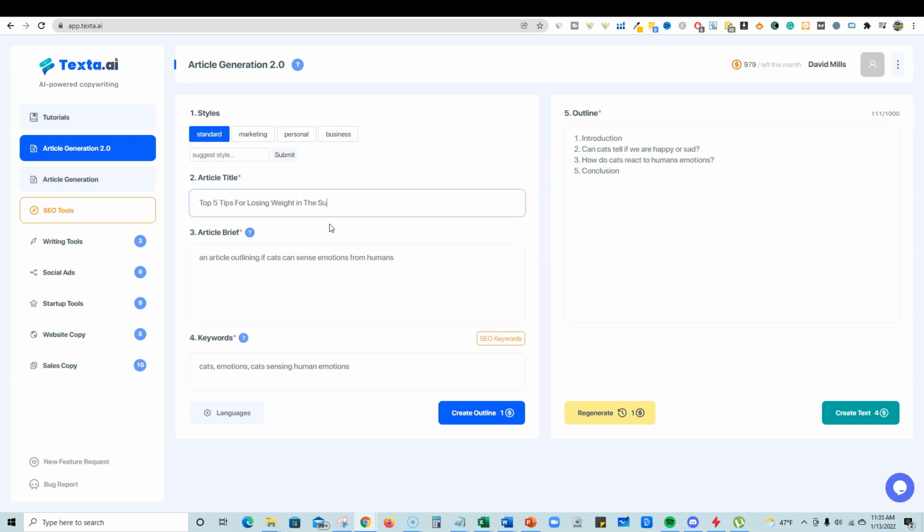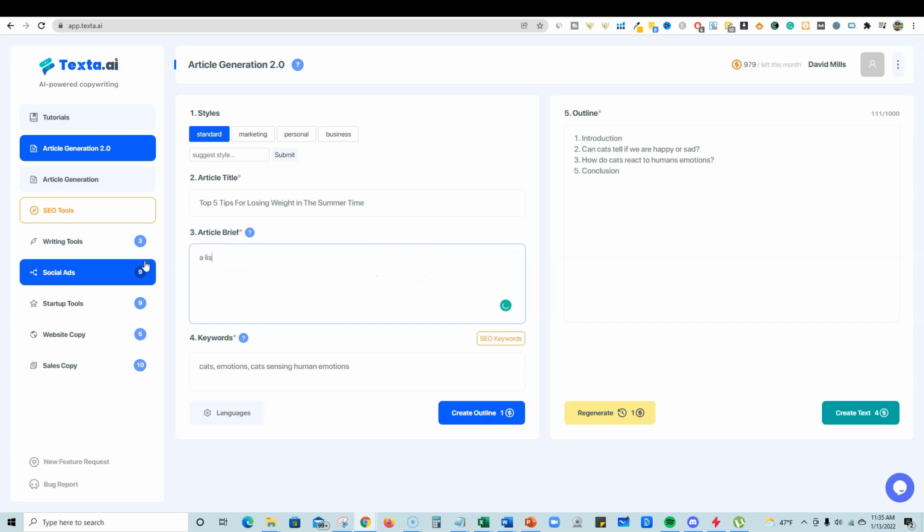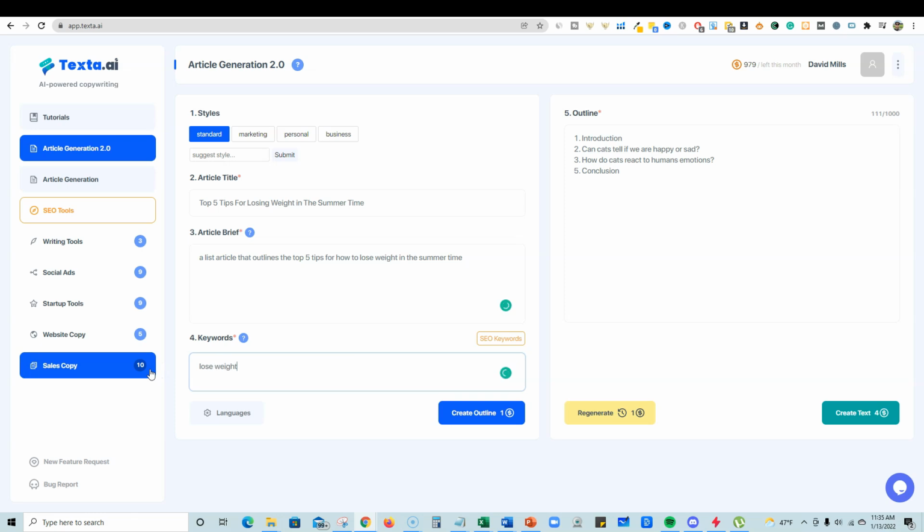in the summertime. And then we're going to say an article, a list article that outlines the top 5 tips for how to lose weight in the summertime. Something like that. And over here, we're going to say lose weight, weight loss.